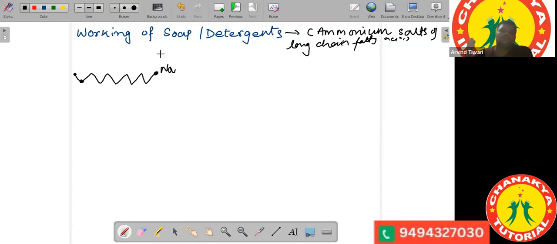Now, the soap molecule has two ends. One end is the sodium, and at the other end you have carbon. The end where you have carbon is hydrophobic in nature. Monish, what do we mean by hydrophobic?